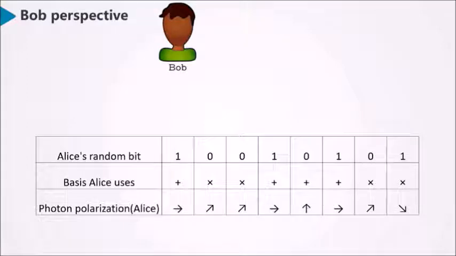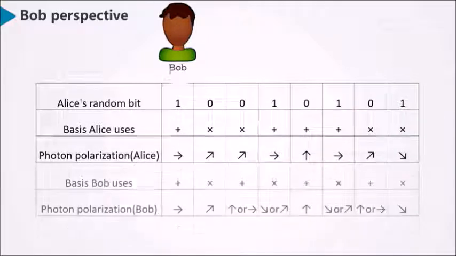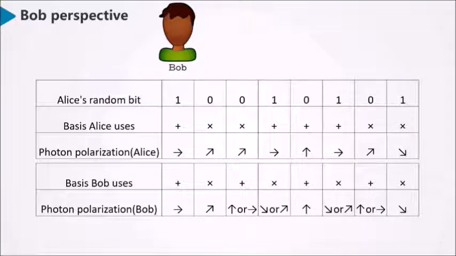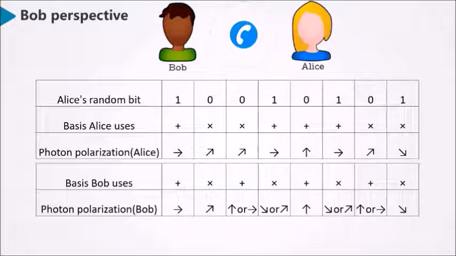From Bob's perspective, as he does not know the basis that each photon was encrypted in, all he can do is select a basis at random to measure each photon, either rectilinear or diagonal. Also, he needs to record the order of his measurement bases and measurement results. After Bob has measured all photons,